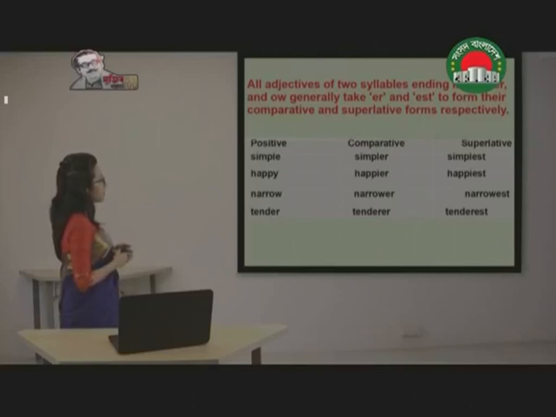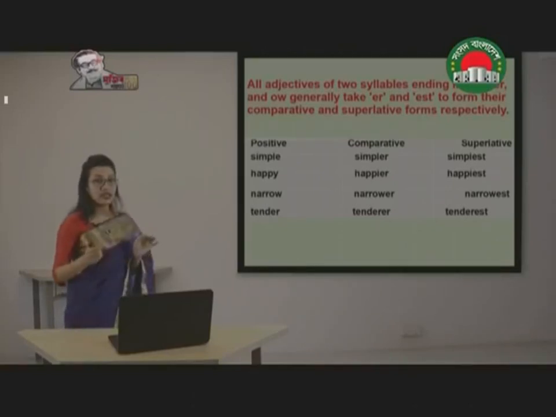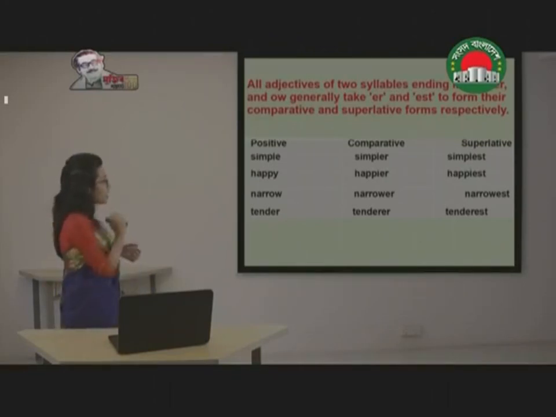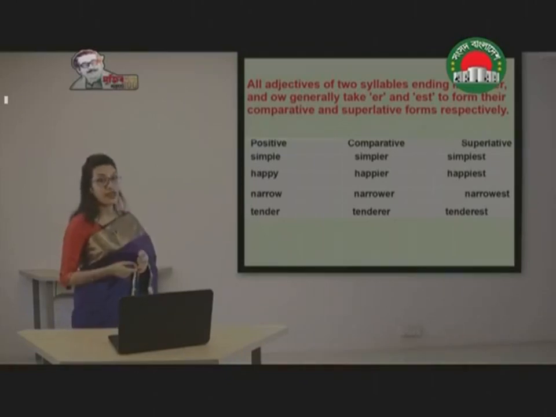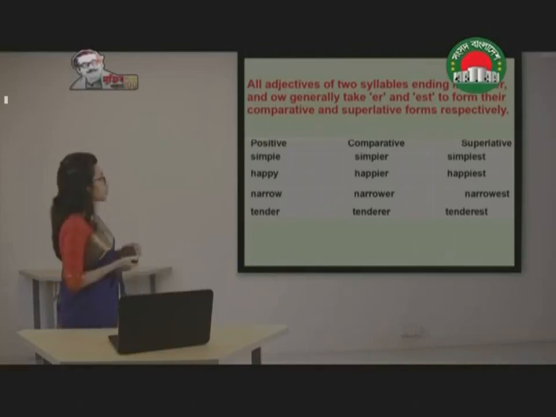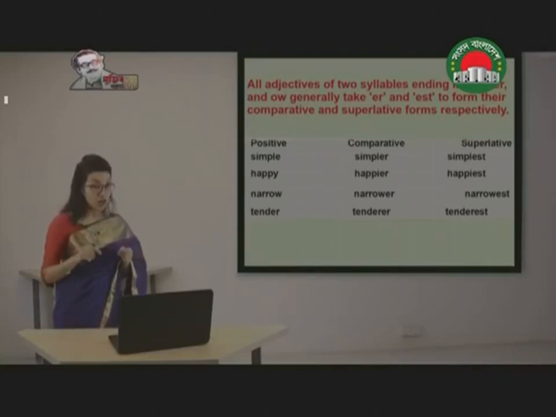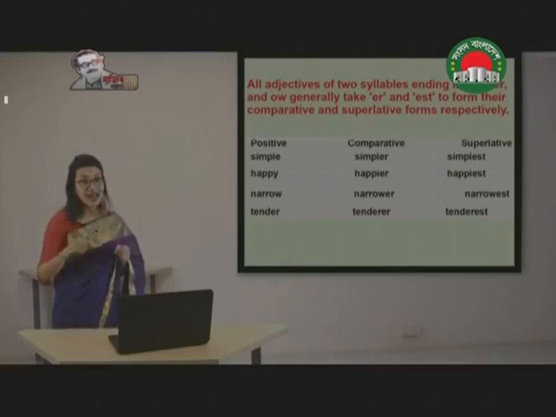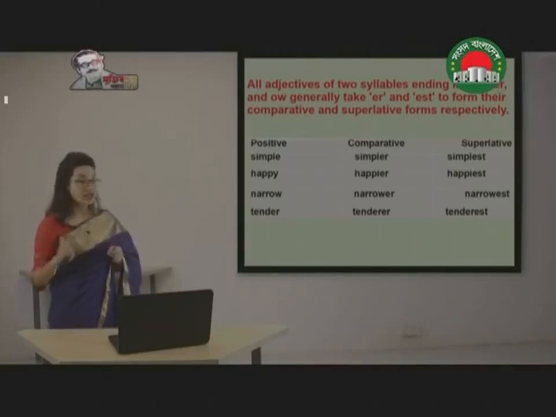Now the word simple, it ends with LE and it's a two-syllable word, simple. So the first syllable is sim and the second one is ple. What we have done here, we have used ER, and in superlative we have used EST. Now the second one, happy, it ends with Y. So what we have done, we have deleted the Y and we have added IER and IEST at the end.